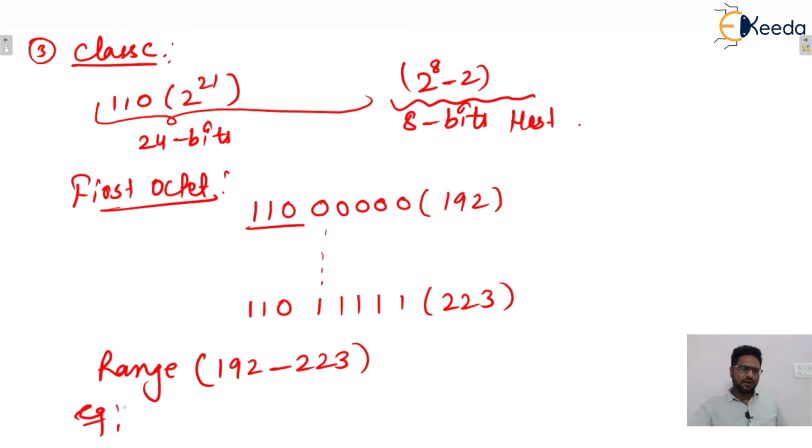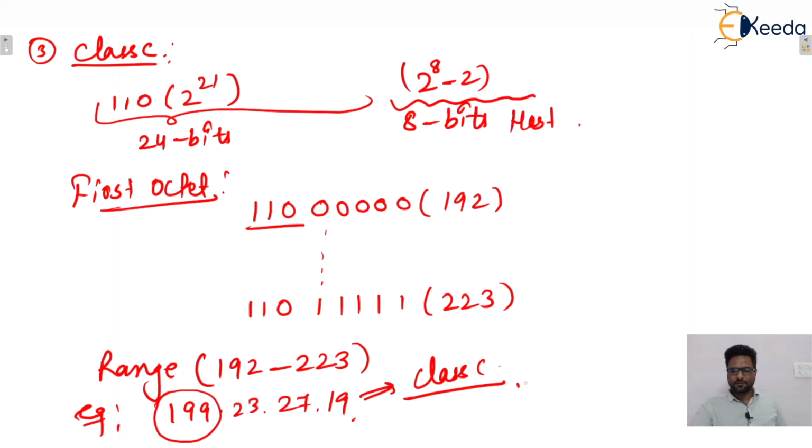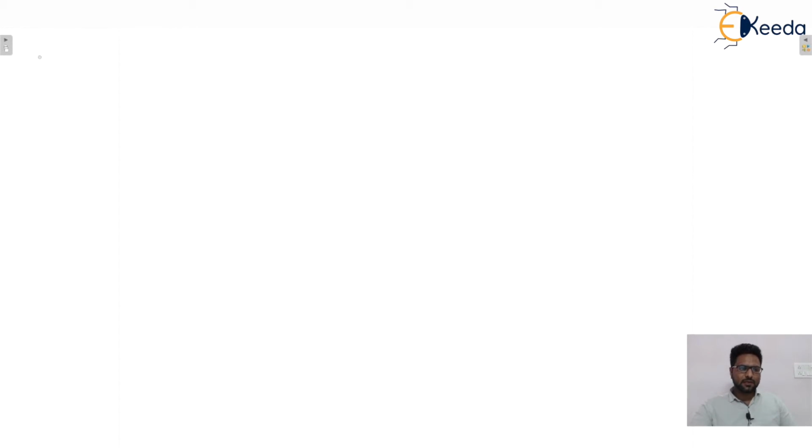Let us consider one IP address randomly given to you, let's say 199.23.27.19. So by seeing the first octet, you can identify the class of this IP address. You know 199 lies in the range of class C. So we can say that this particular IP address belongs to class C, isn't it? Okay.